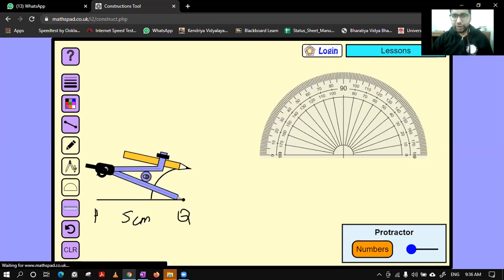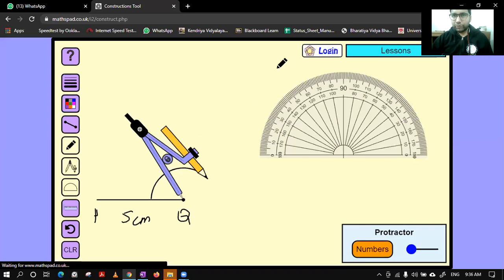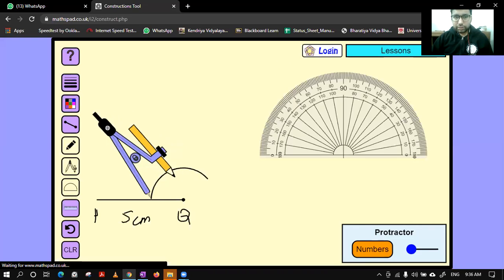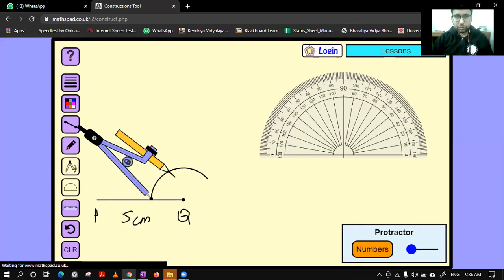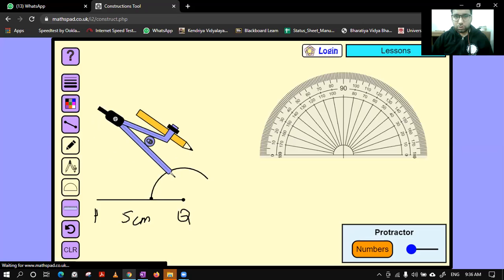At Q, I am trying to make an angle of 105 degree. So first I will draw 60 degree. Then I will draw 120 degree. This arc is not complete. Then I will draw 120 degree.